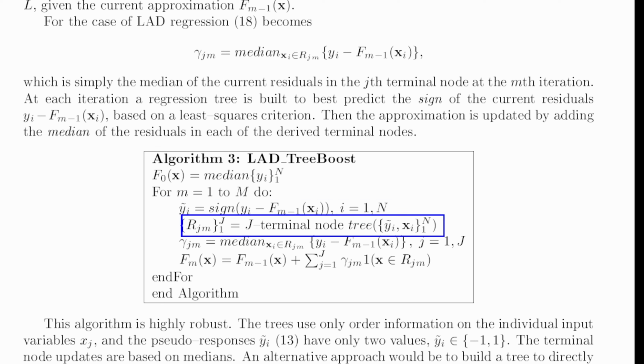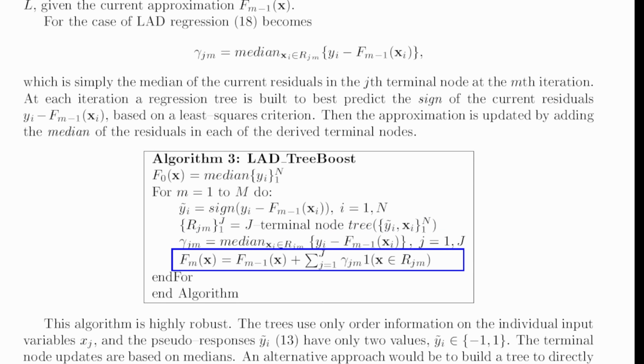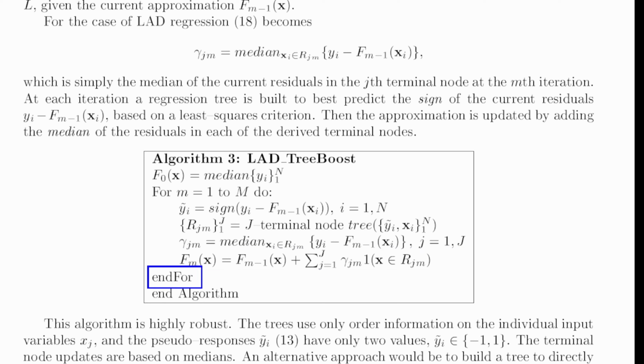Then we will start constructing trees using these pseudo-residuals and input features, for which the final leaf of each tree will be known as a terminal node, which will include the pseudo-residuals for the samples falling within that branch or region. Next step will be, at each of these leaves, we will calculate the median residual, which is also known as our loss function. And then finally, we will be updating our predictions by adding the median residuals for each region, scaled by a learning rate to prevent overfitting to the previous prediction. We will repeat this process for M trees, which is defined by the user, and the final model will simply be predictions that are the sum of the contribution of all the trees.